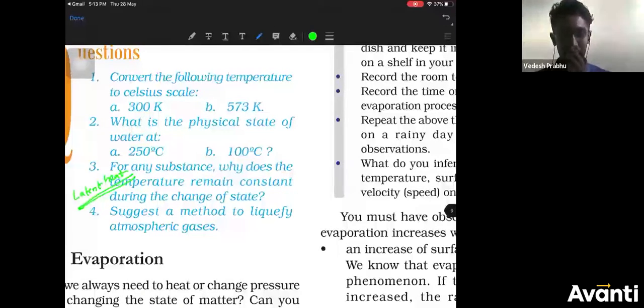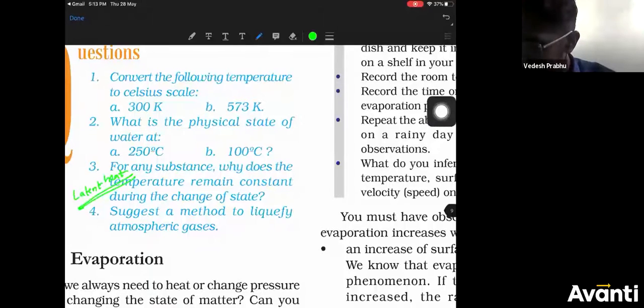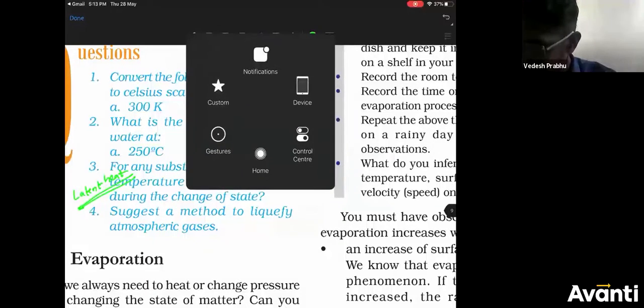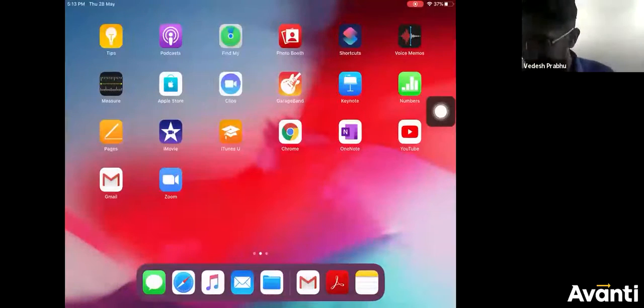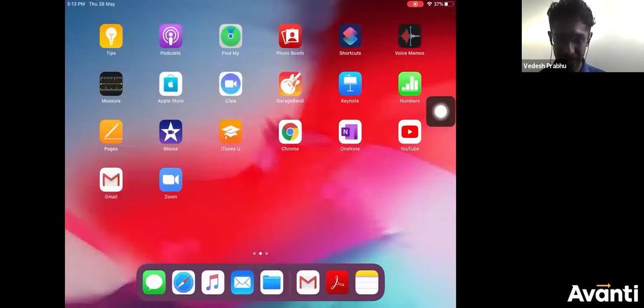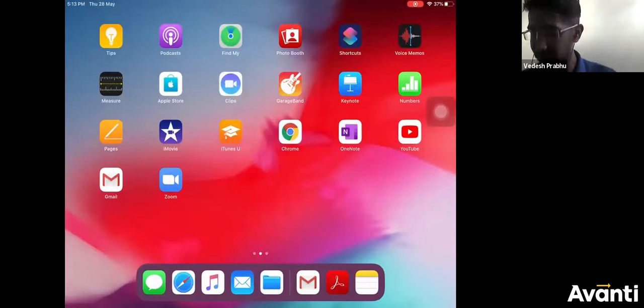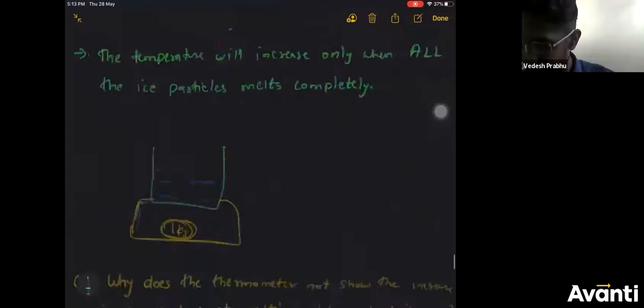Okay, so now, moving on to the next topic. Once I complete pressure, then we can go for the Kahoot quiz, because the quiz is based on two topics, temperature as well as pressure. So till we complete pressure, we cannot attempt the quiz. We have to complete pressure and then only we'll attempt the quiz.